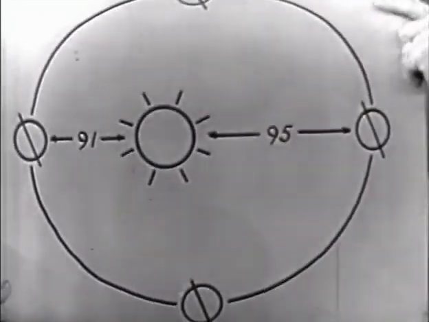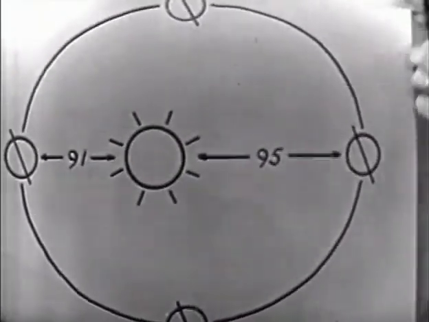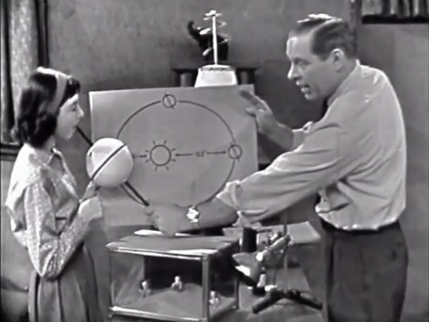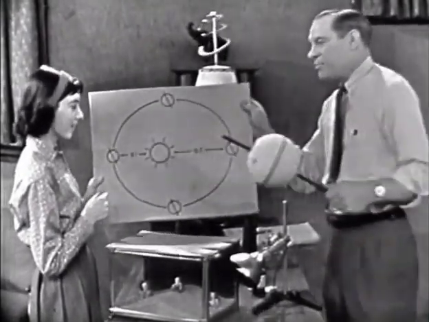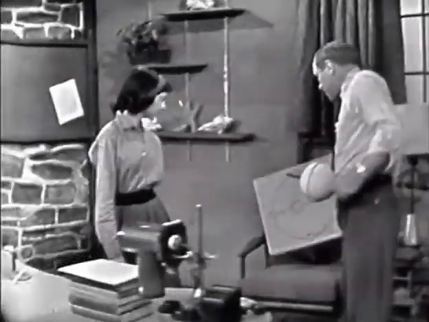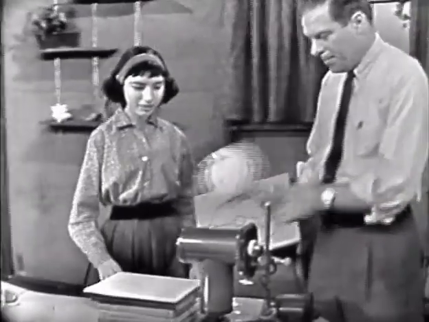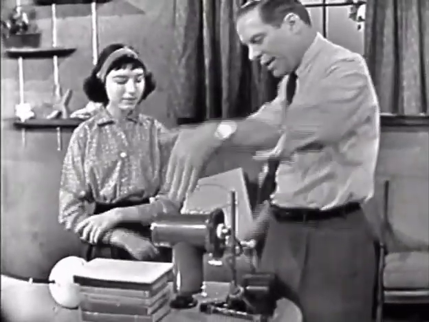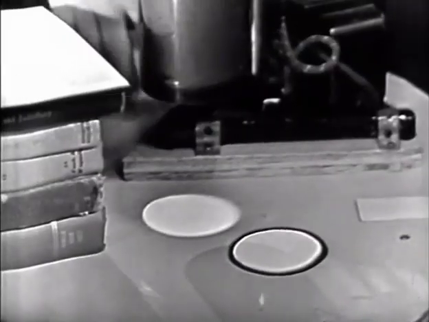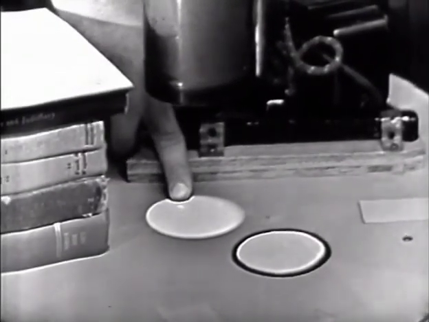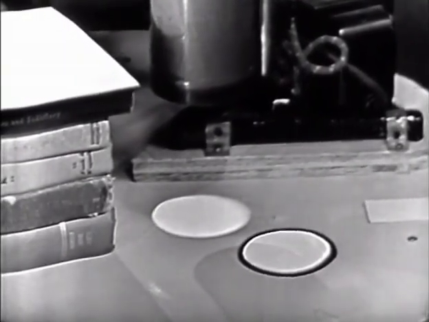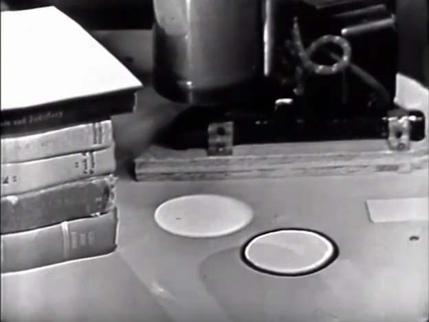Oh, I see, yes. Now, here is going to be our Earth. So it's tipped like this towards the sun in the summer and away from the sun in what I say is the winter. Now let's see if we can see why this makes summer and winter. Come on over here, because we're going to use this lamp as the sun. This lamp, which I have pointing down here on the desk, so that when I turn it on, I can get a little spot of light down there. Oh, there, I see. Now that spot of light represents the heat of the sun. The brighter the spot is, the hotter the sun would be, right? And that's pretty bright.